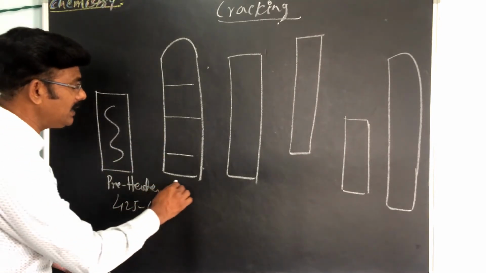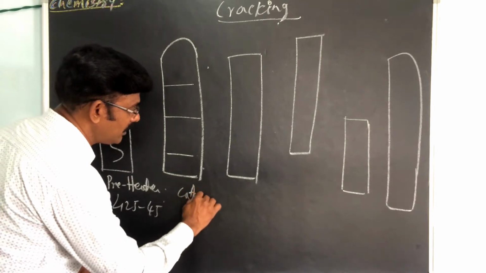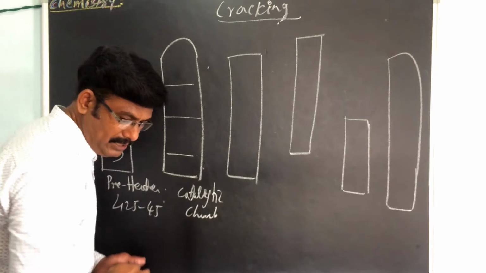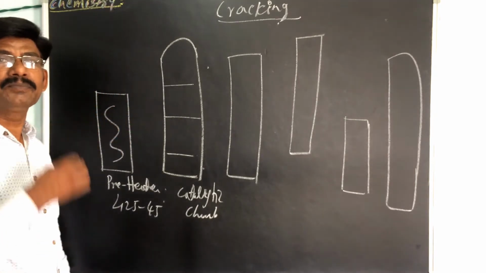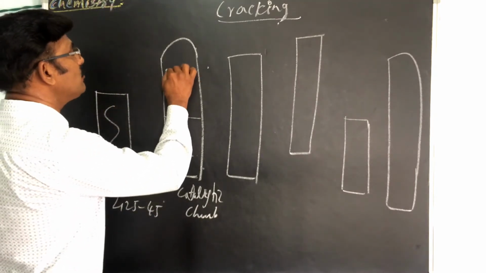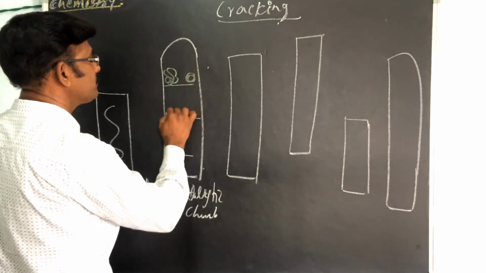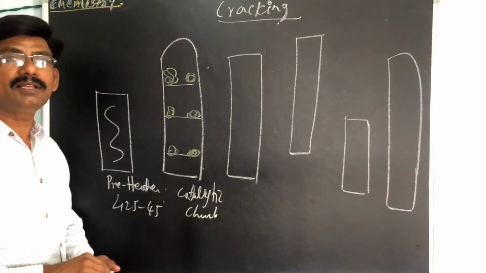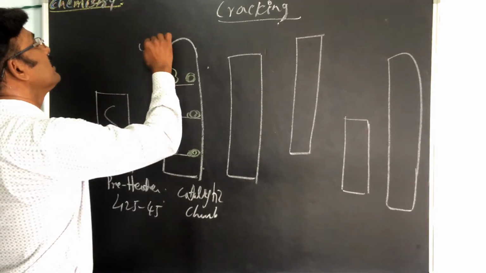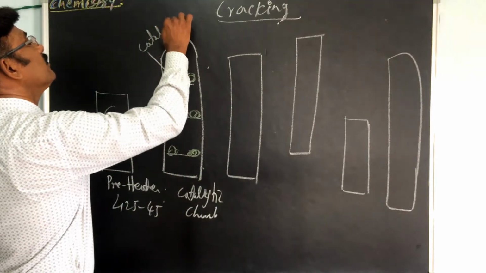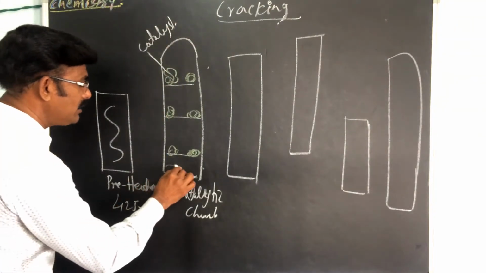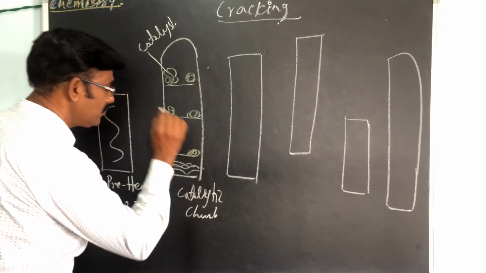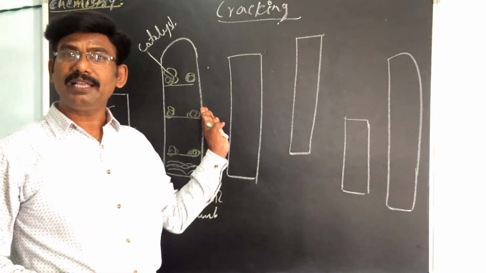Then this is the catalytic chamber. In this, what do we have to use? The main catalyst we have to take. This is the catalyst. In this also some heating coils are there. Okay. Next chamber is what?